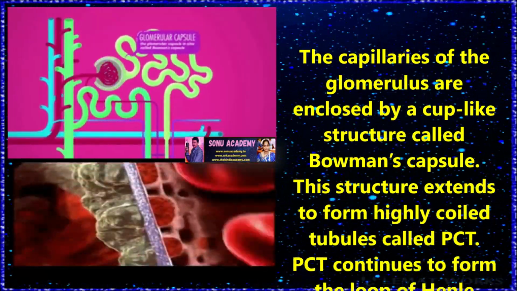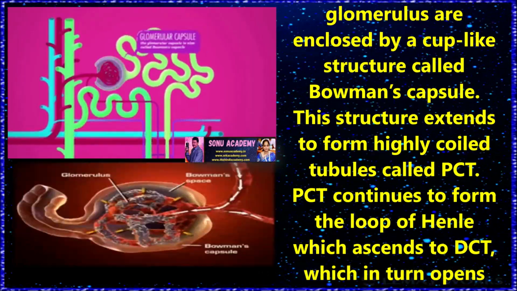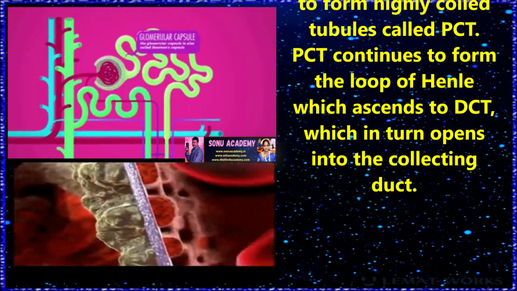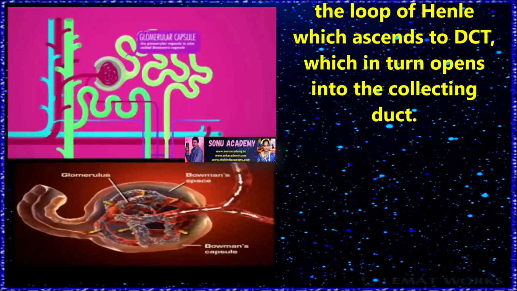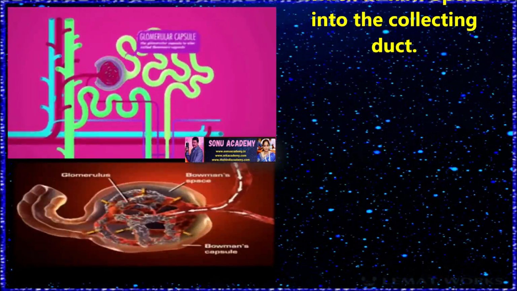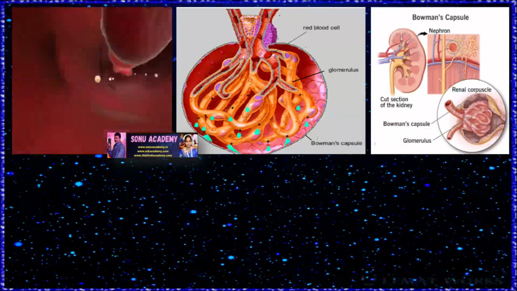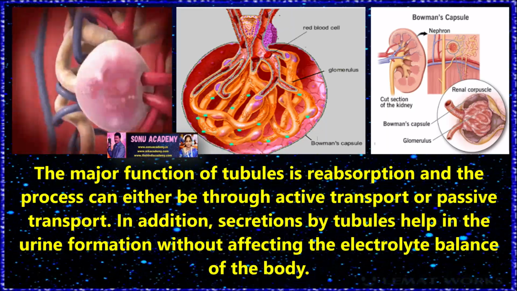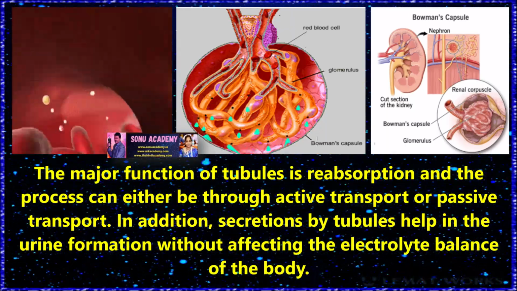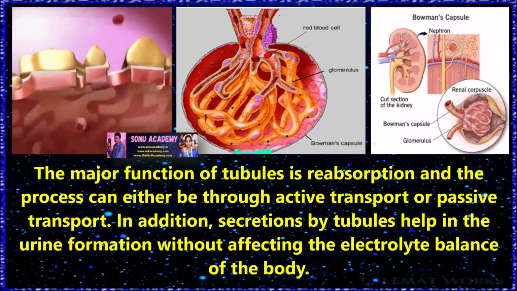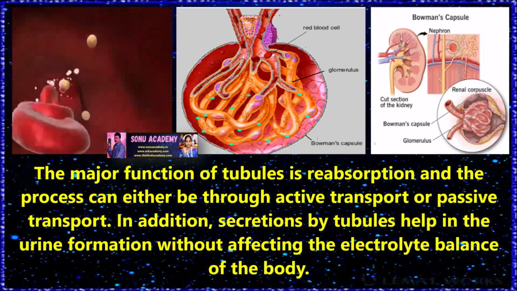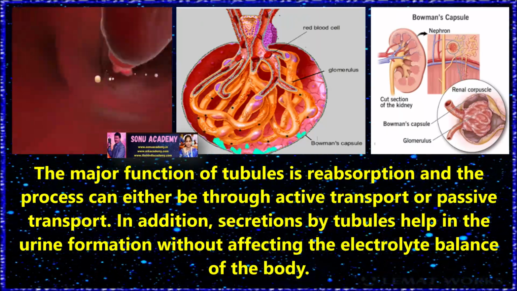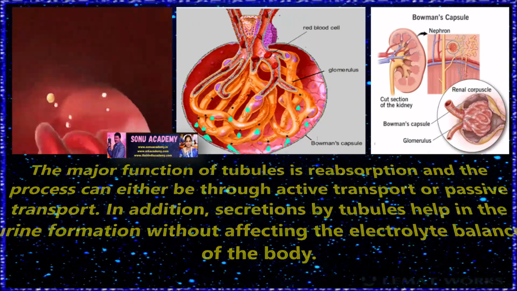This structure extends to form highly coiled tubules called PCT. PCT continues to form the loop of Henle which ascends to the DCT, which in turn opens into the collecting duct. The major function of the tubule is reabsorption, and the process can be either through active transport or passive transport. In addition, secretions by the tubules help in urine formation without affecting the electrolyte balance of the body.